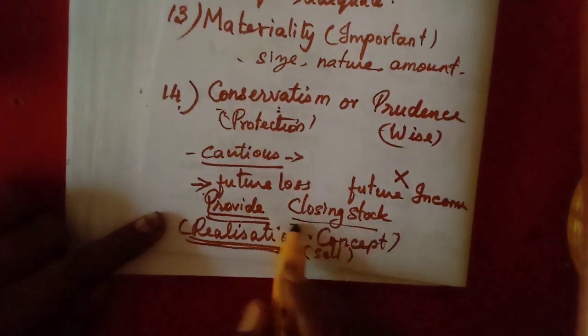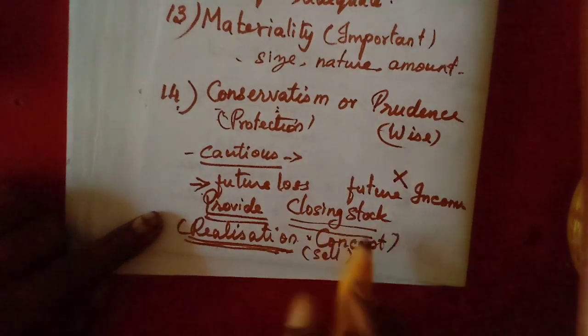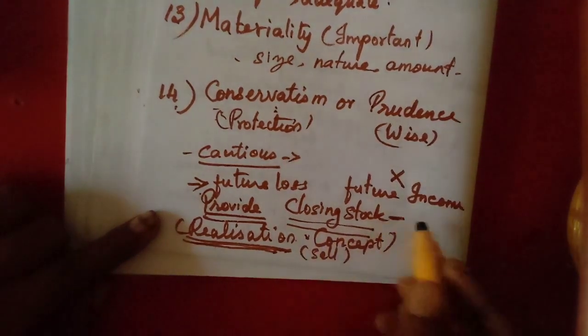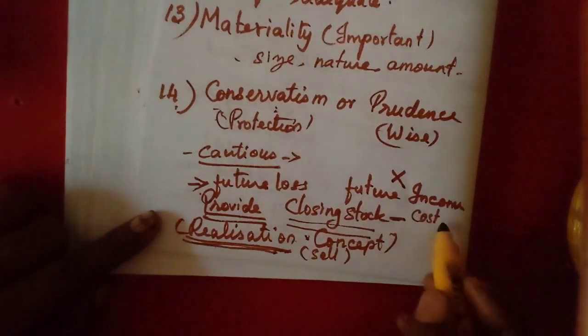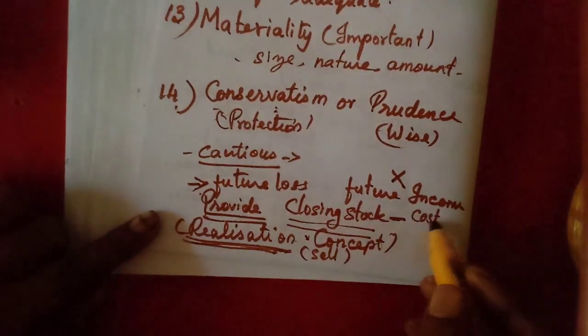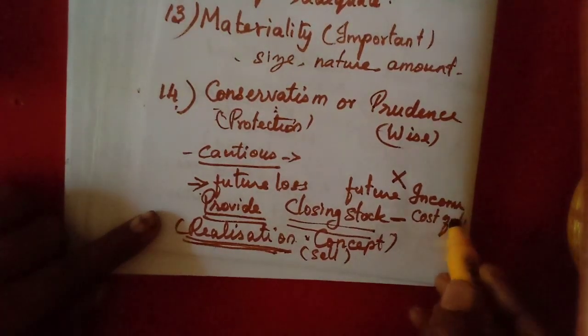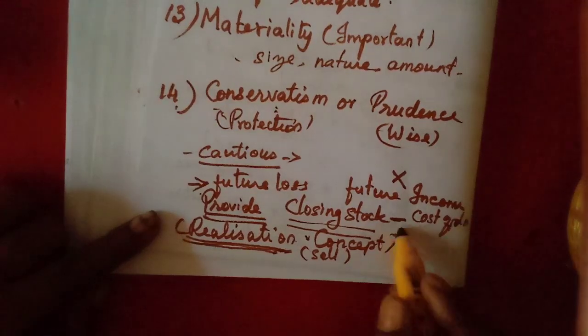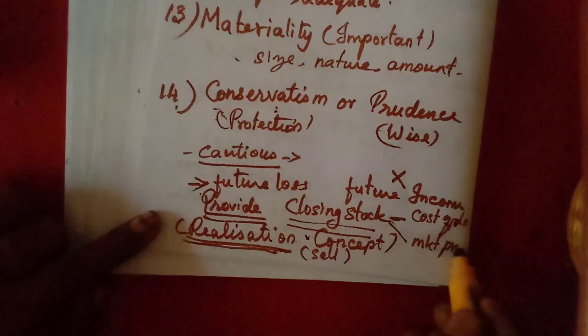This also must be shown in an amount. So in which amount will they calculate? They have to calculate first the cost price. Cost means how much we spend to produce, that is the cost of production. They will calculate the cost of production, and the market price also.